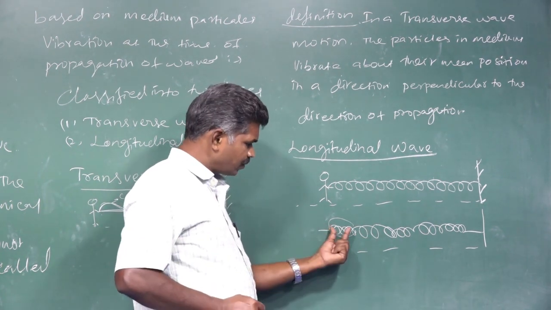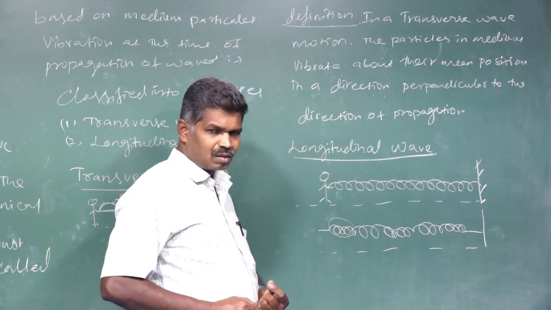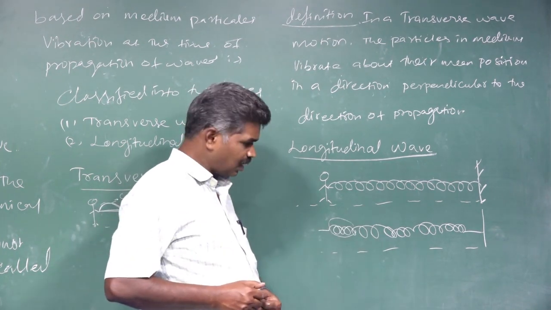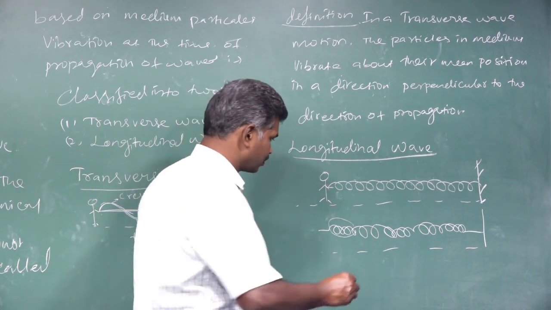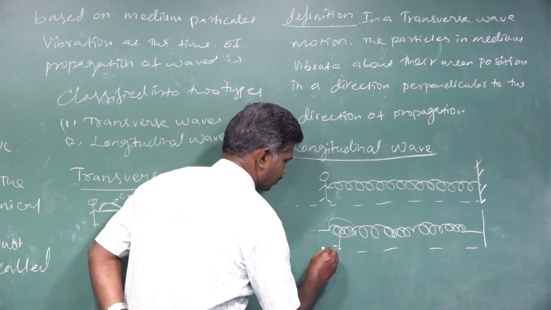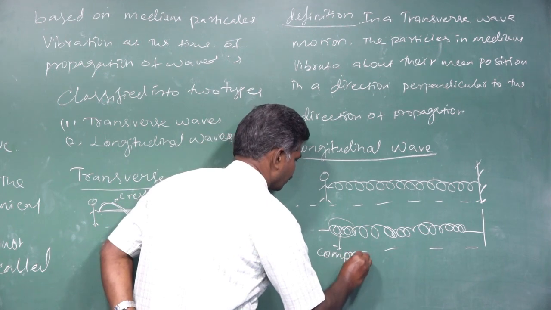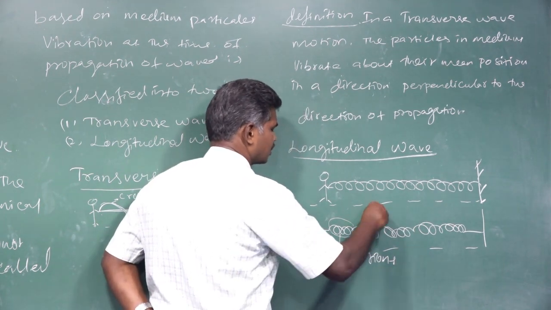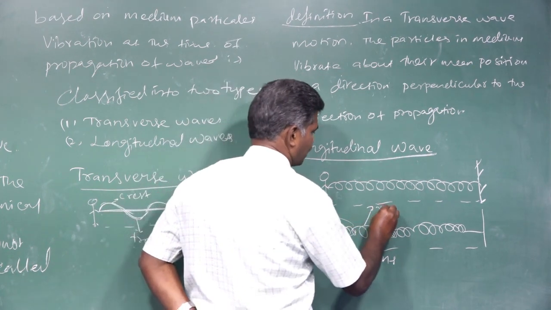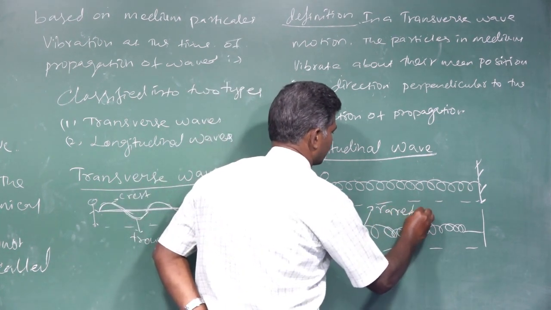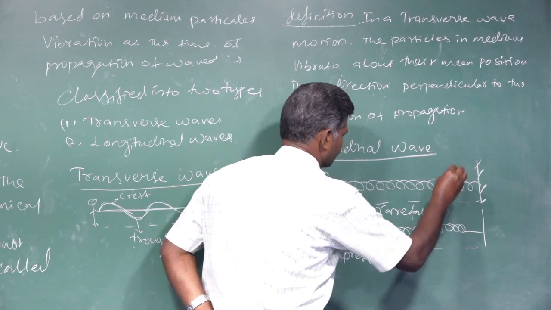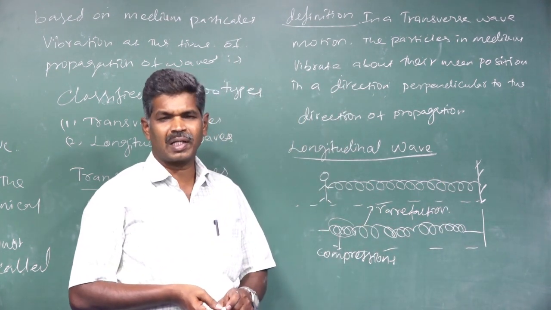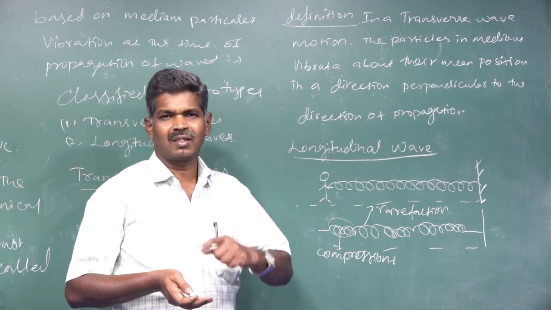That's why this is named compressions, and the stretched case is called rarefactions. This portion is named compressions. This stretched part is called rarefactions. So what is forming in longitudinal wave propagation means compressions and rarefactions.